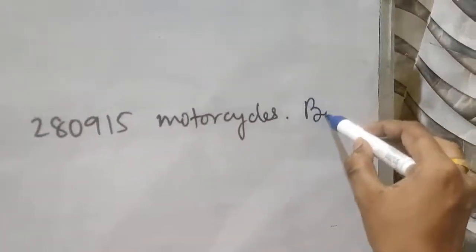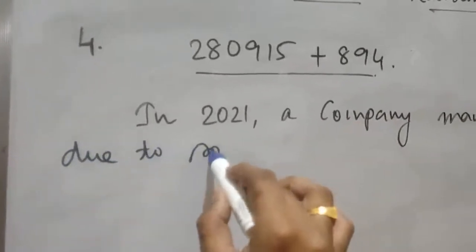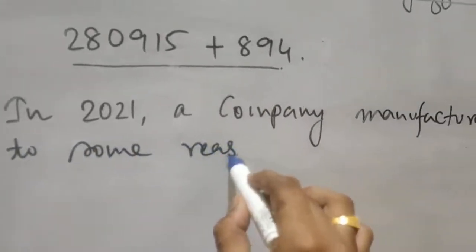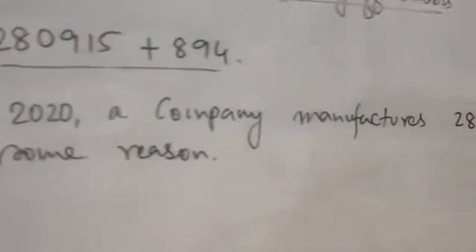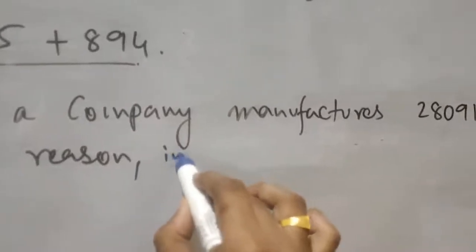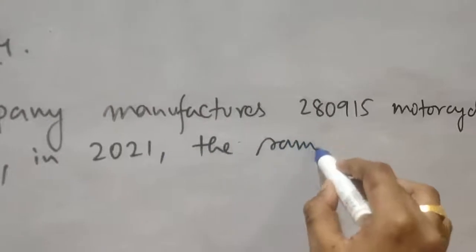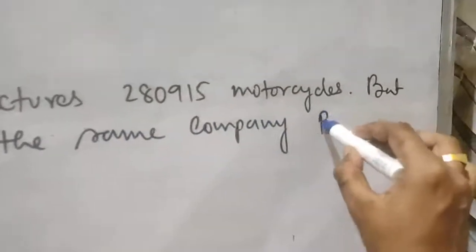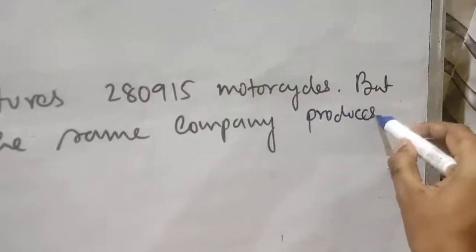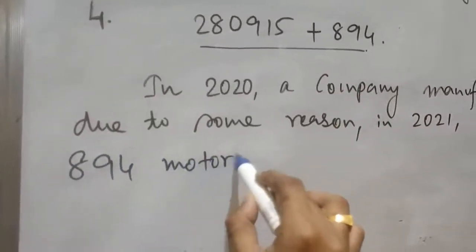But due to some reason, let's make it 2020, but due to some reason in 2021 the same company produces only 894 motorcycles.